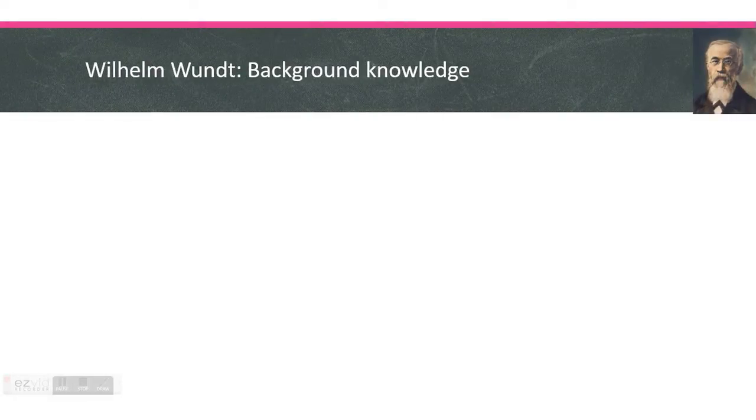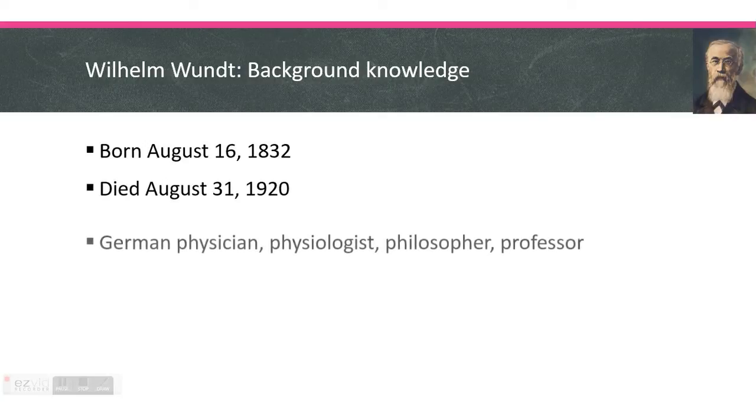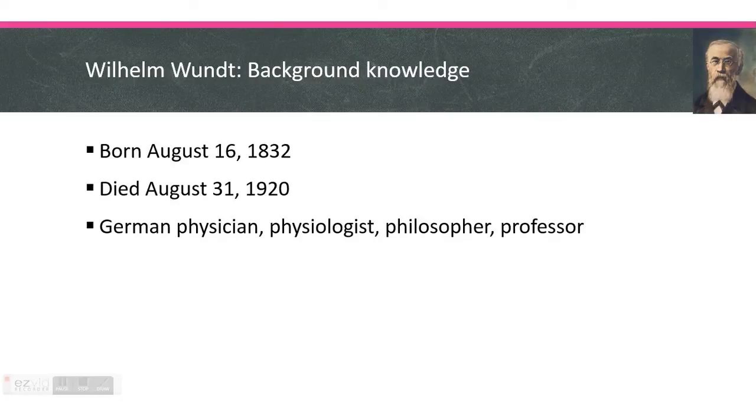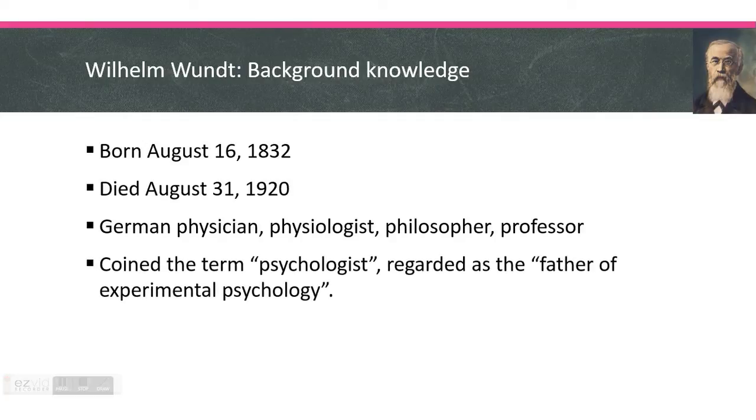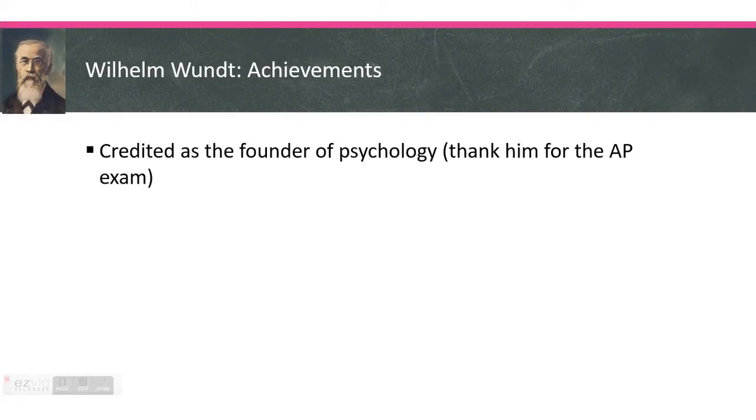William Wundt, background knowledge on him, you can see him in the top right. Born August 16, 1832, and died August 31, 1920. He was a German physician, physiologist, philosopher, and professor. So he had a very fond opinion on having jobs that start with the letter P. He coined the term psychologist, another job that starts with the letter P, and is regarded as the father of experimental psychology. Now, his biggest achievements, beside that, obviously, thank him for the AP exam.